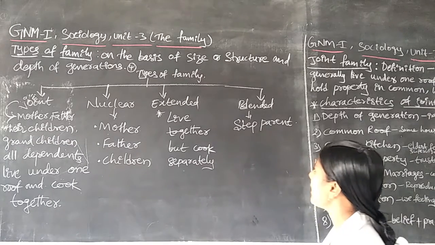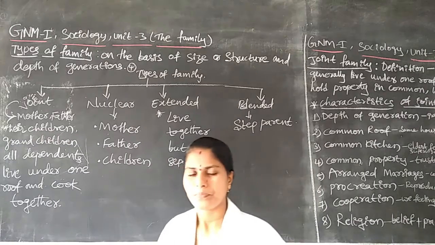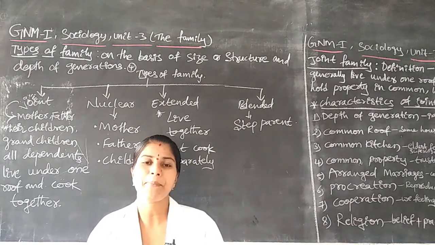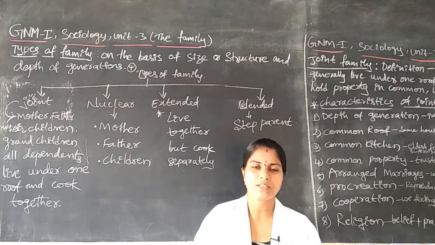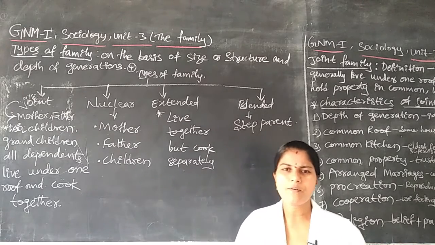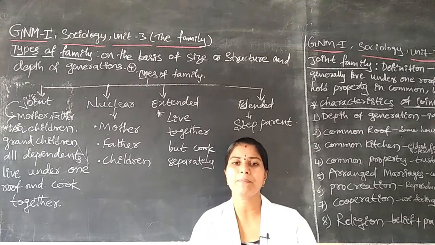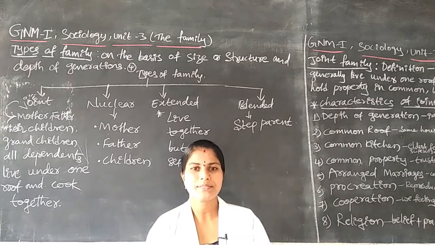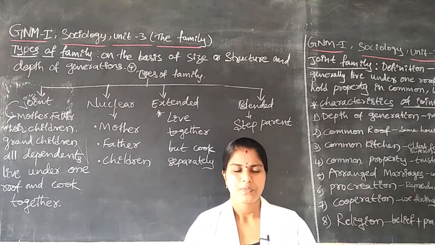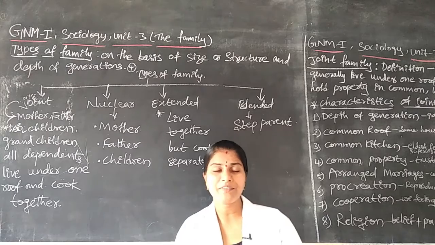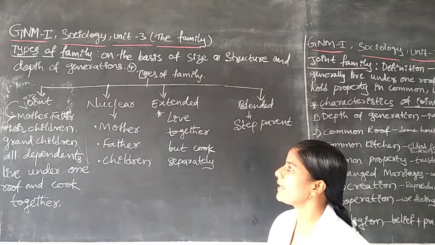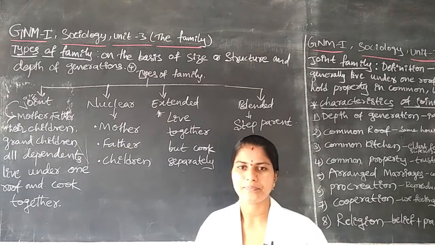Next one is the blended family. In the blended family there is a stepparent, a stepfather or a stepmother. The children and the group of people live together, but the mother or father is a stepparent to the children. This type of family we call the blended family. This is regarding the types of family.